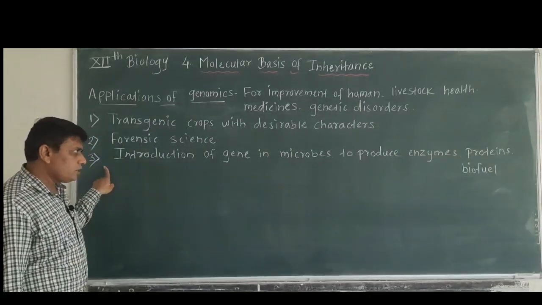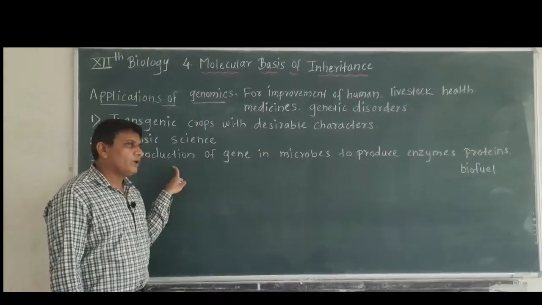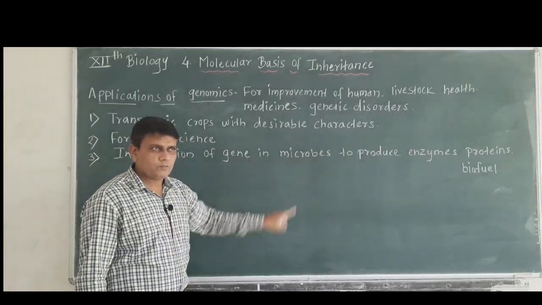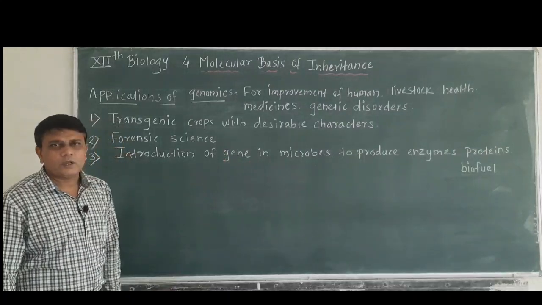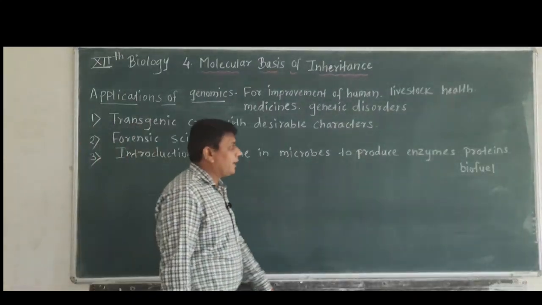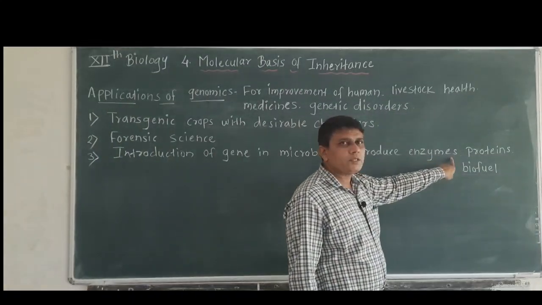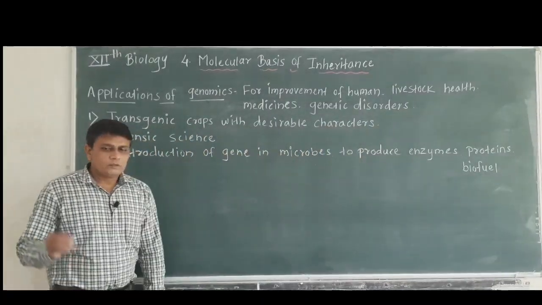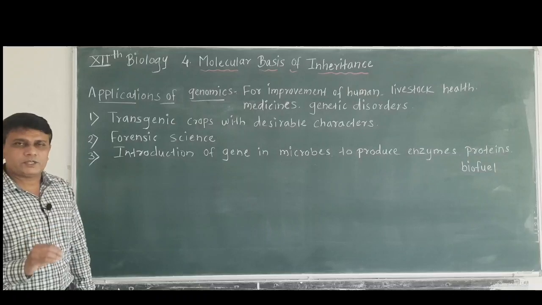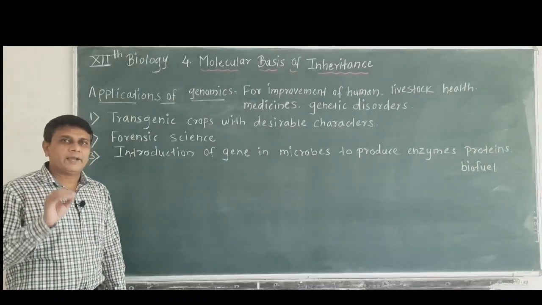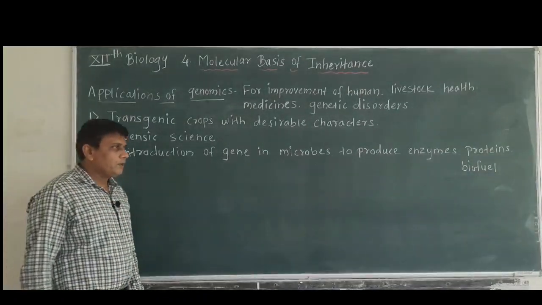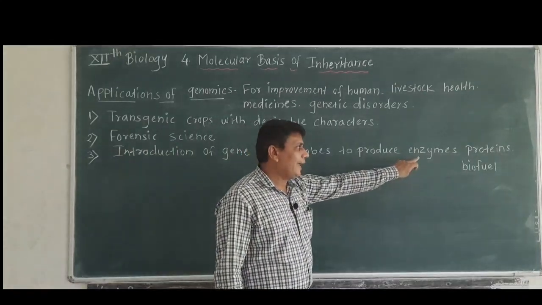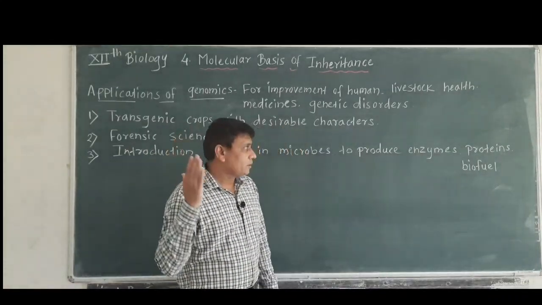Genomics is used for the introduction of genes in microbes to produce important products like enzymes, proteins and biofuel. So the desirable gene is introduced in the microbes and different types of necessary enzymes are produced, as well as proteins.